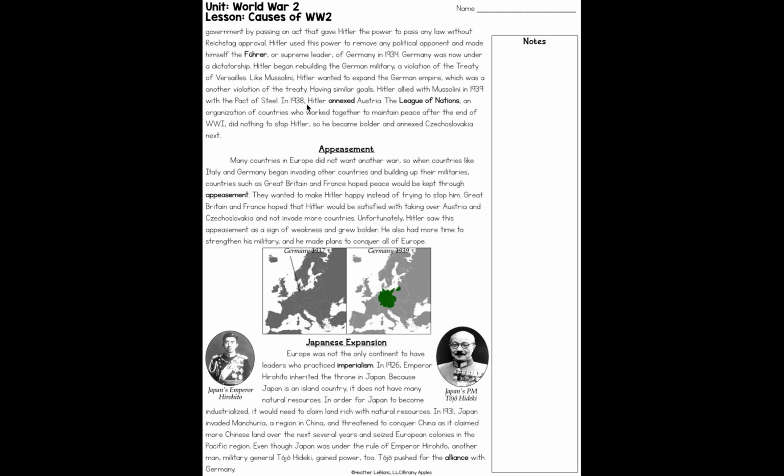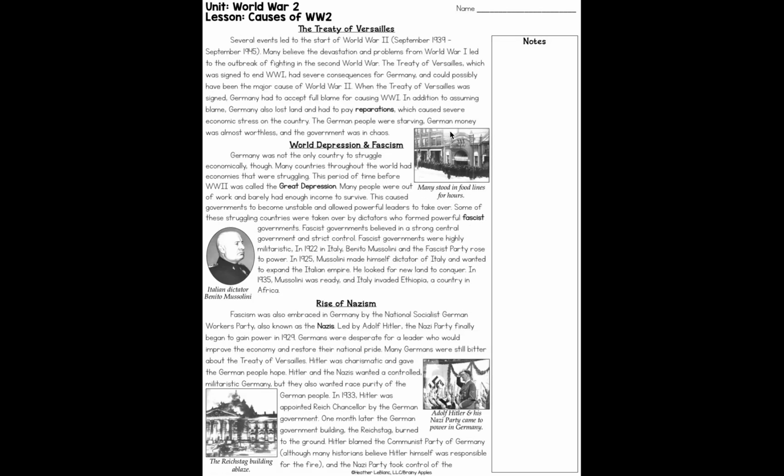In 1938, Hitler annexed Austria. The League of Nations, an organization of countries who worked together to maintain peace after the end of World War I, did nothing to stop Hitler, so he became bolder and annexed Czechoslovakia next. And if we go back and look at these pictures, this is a picture of the Reichstag building on fire, and here's a picture of Hitler and the Nazis coming to power.